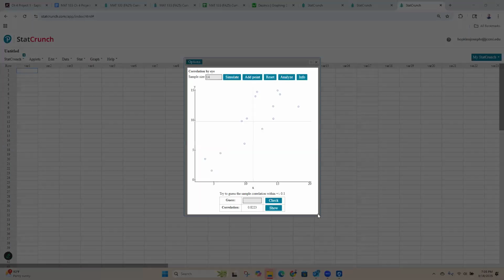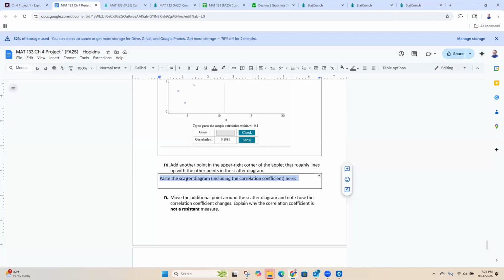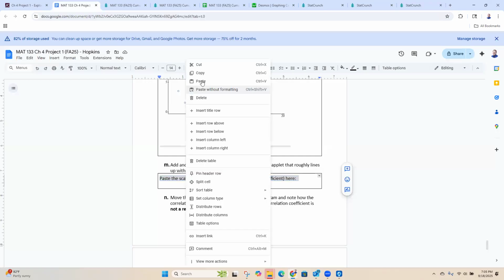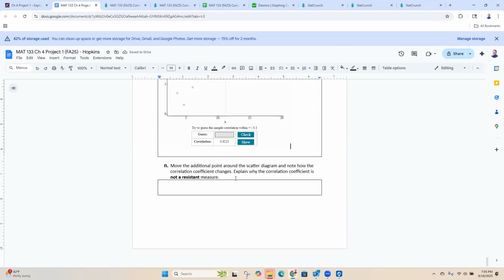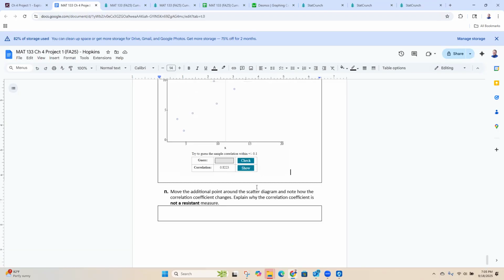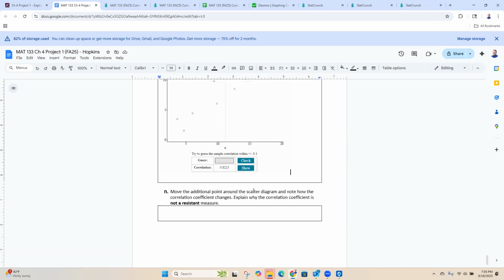So now I had 13 points, now I've got 14 points. Paste that. All right. Move the additional point around the scatter diagram and note how the correlation coefficient changes. Explain why the correlation coefficient is not a resistant measure. By resistant, we mean is it resistant to outliers or skewing, right?